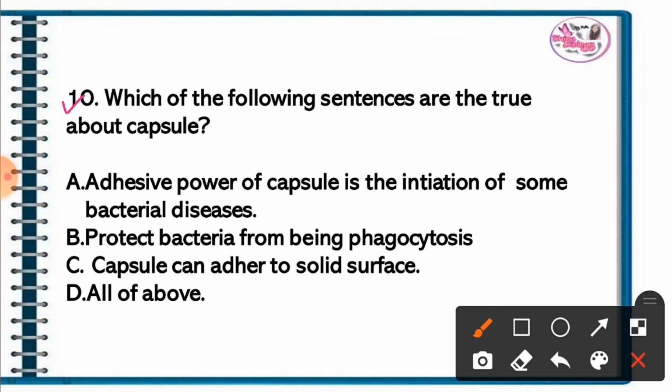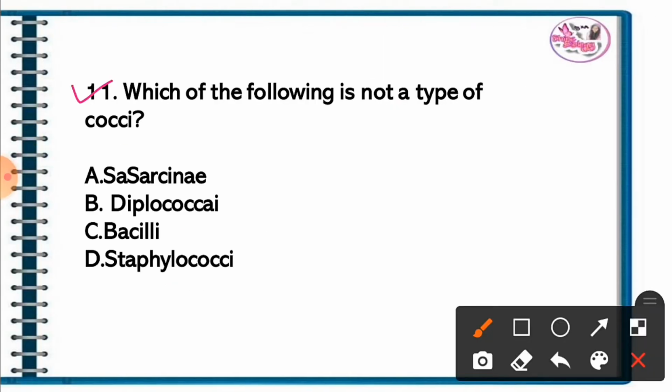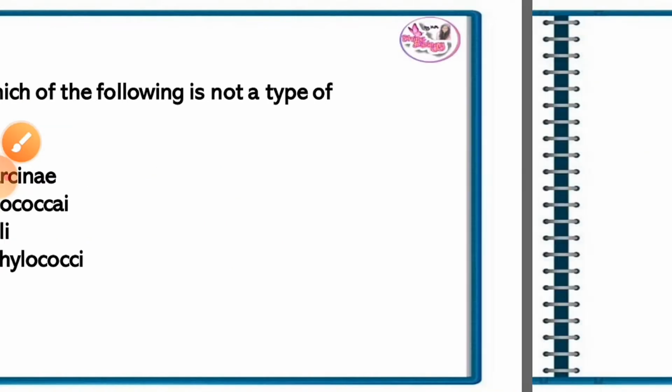Question 10. Which of the following sentences are true about capsule? The correct answer is option D. All of above. Adhesive power of capsule is the initiation of some bacterial disease. Protect bacteria from being phagocytosis and capsule can adhere to solid surface. Question 11. Which of the following is not a type of cocci? The correct answer is bacilli is not a type of cocci, while Yersinia, diplococci, staphylococci are the type of cocci.